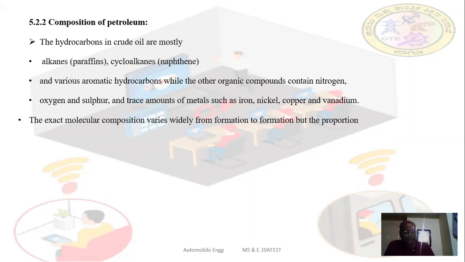Some other constituents are also present in the fuels. These constituents are paraffins, naphthenes, and other organic compounds. They also contain nitrogen, oxygen, sulfur, nickel, copper, vanadium, etc. These are all the constituents of the fuel that make up the composition of the fuel.